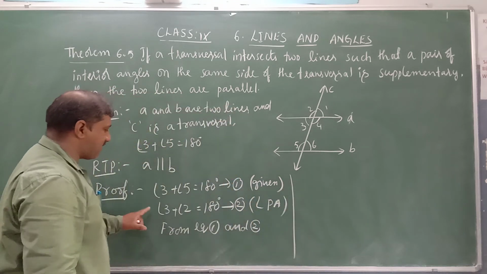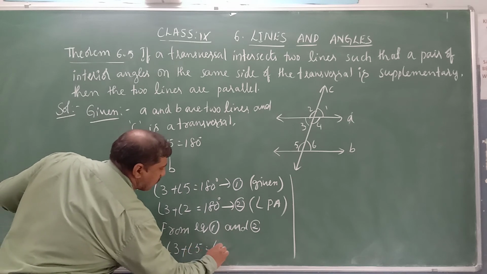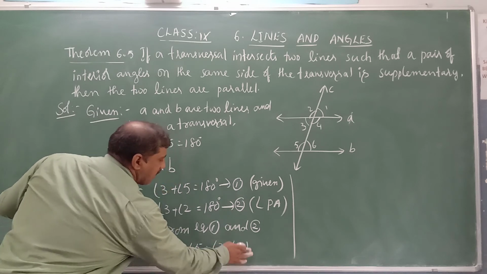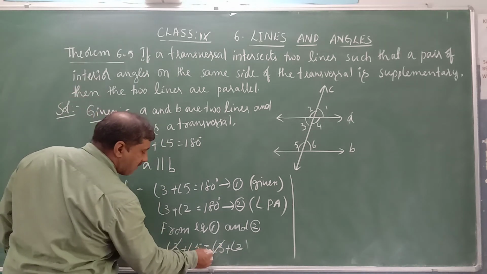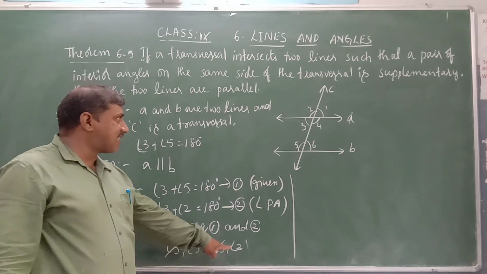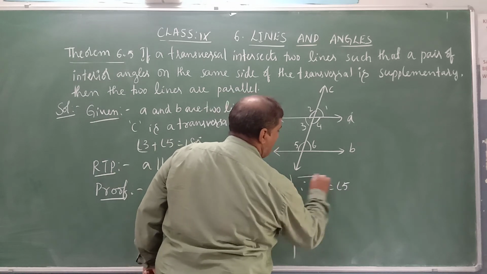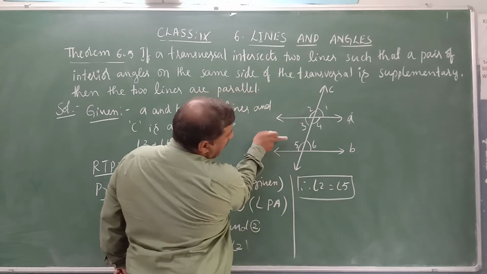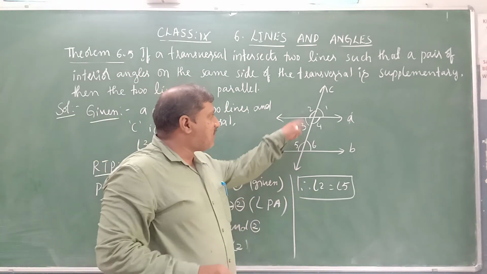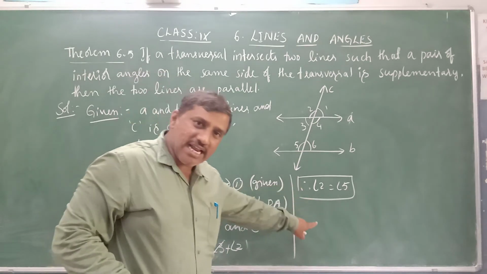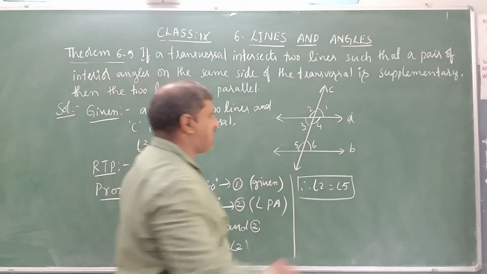So what is their LHS? It is angle 3 plus angle 5 is equal to angle 3 plus angle 2. Yes. Angle 3 and angle 3 are cancelled. When we transpose to the other side, we get a minus sign and they cancel. Now angle 5 is equal to angle 2. Therefore, angle 2 is equal to angle 5. What are they? They are corresponding angles for the lines A and B, and they are equal. Therefore, by axiom 6.4, the two lines are parallel to each other.